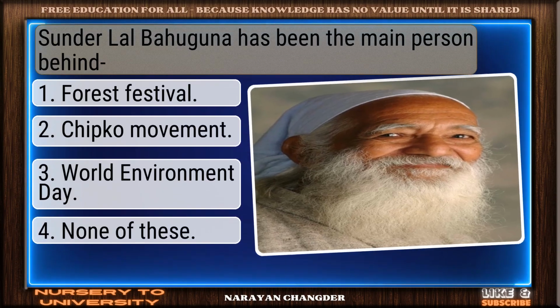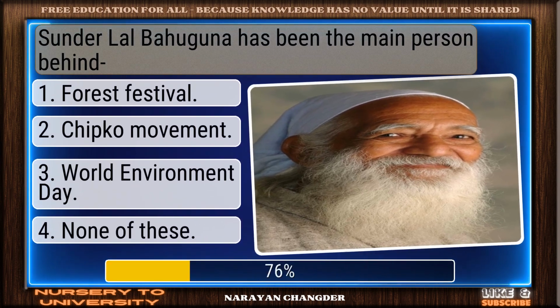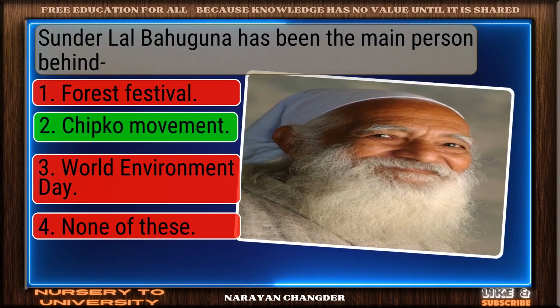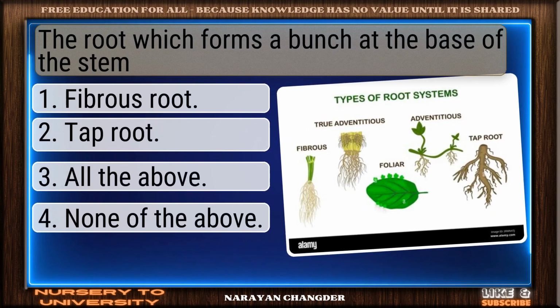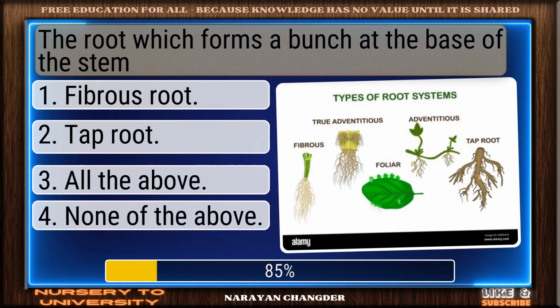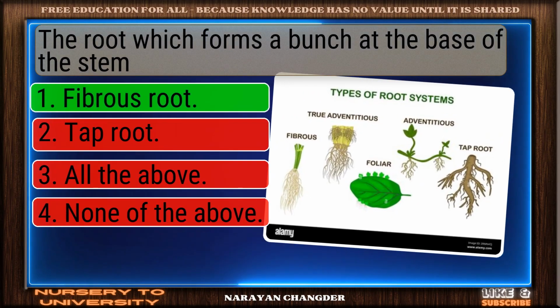Sundar Lal Bahuguna has been the main person behind. Right choice. Chipko movement is the best answer. The root which forms a bunch at the base of the stem. Smart move. Fibrous root is an accurate answer.